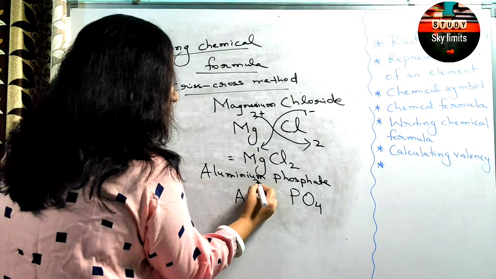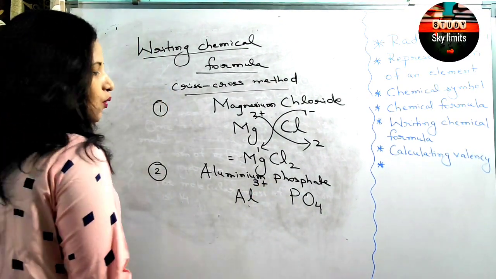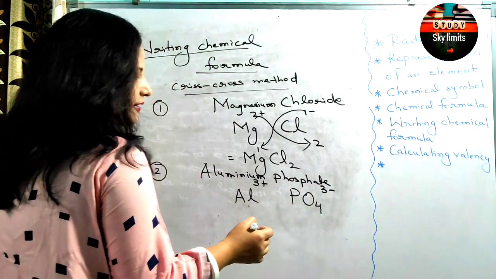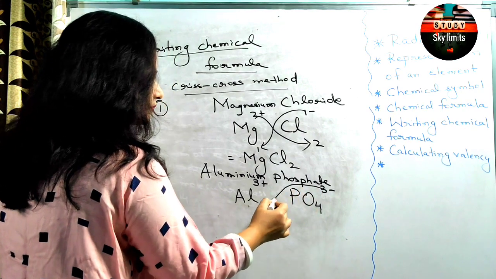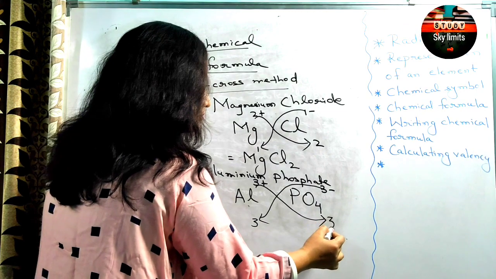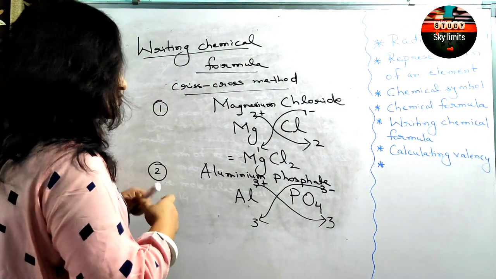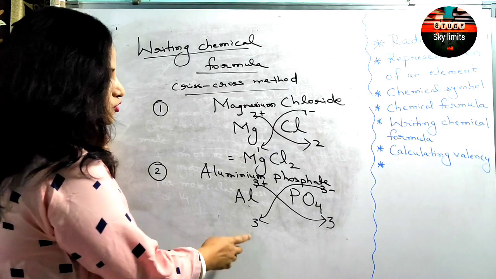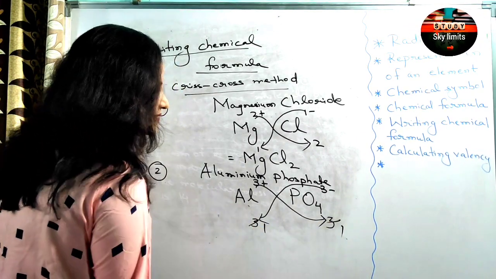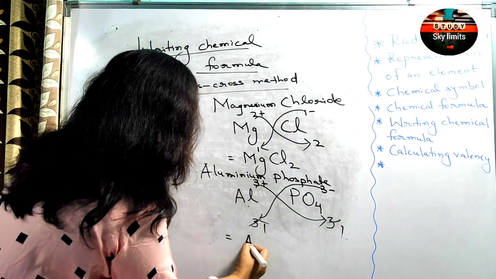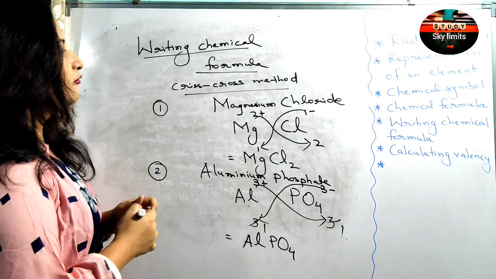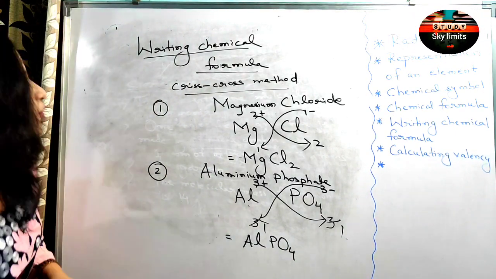We know that aluminium's valency is 3 plus. What about the valency of phosphate? It is again 3 minus. So 3 and this 3. If they are divisible by the highest common factor, you can cancel it. So 3 and 3 cancel out. What is left out? 1 is left out. So ultimately, what is the formula of aluminium phosphate? AlPO4. Let us try one more.